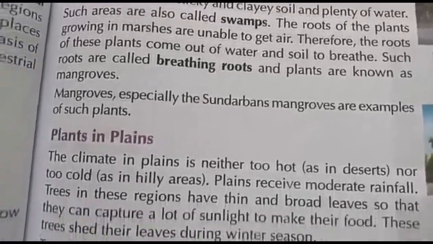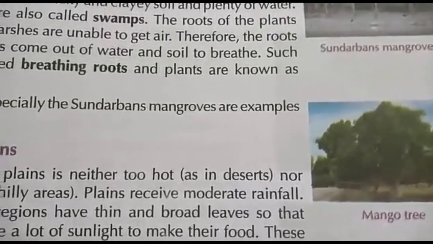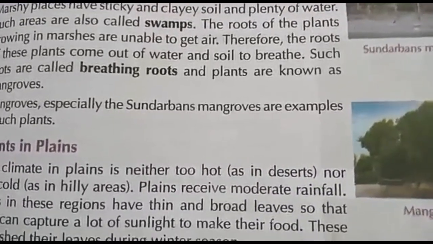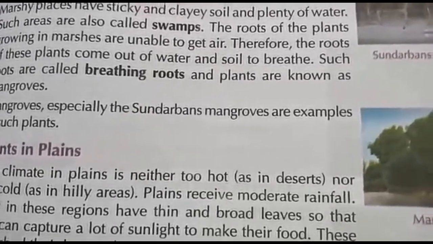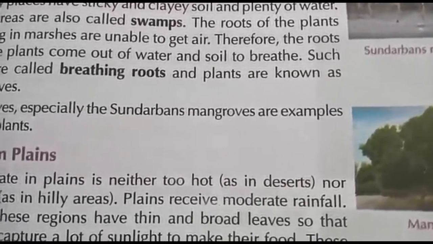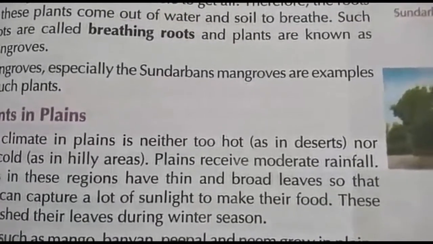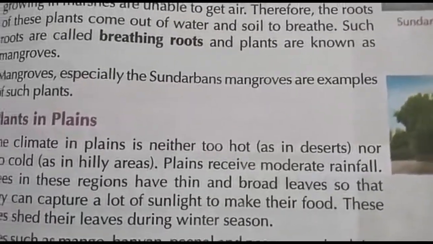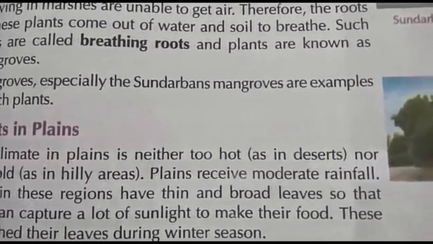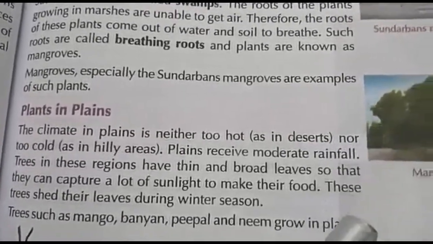Let us know about plants in plains. The plains are neither too hot nor too cold. In deserts we have a hot climate, in hilly areas we have a cold climate, but the plains receive moderate rainfall. In these regions the trees are tall and have broad leaves, so that they can capture a lot of sunlight to make their food. These trees shed their leaves in the winter season.